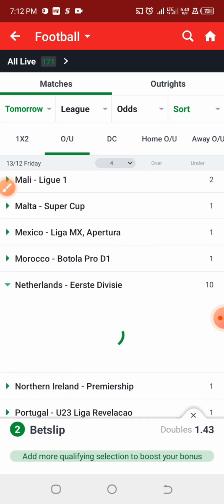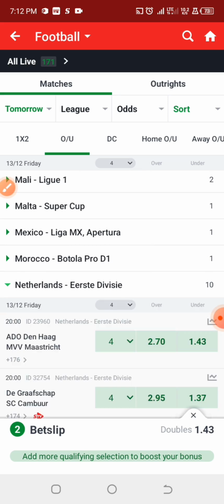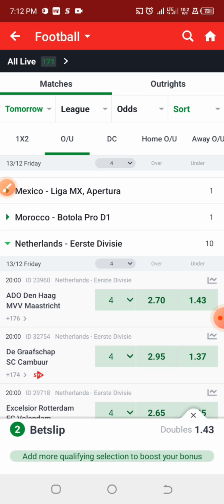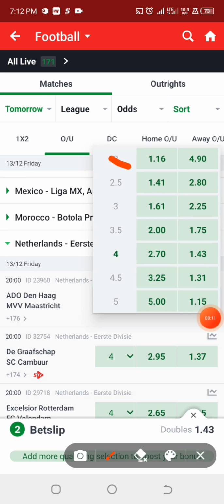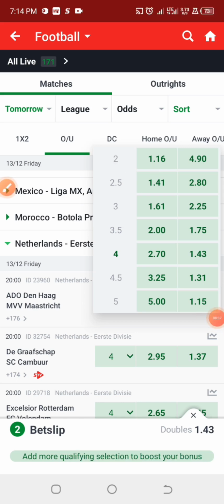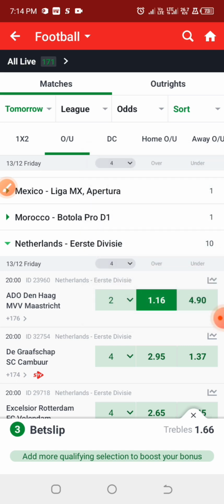Alright, so we have 10 games to be played under this particular league, but we are selecting only a few from it, and they will be over 1.5 goals. So the first game that we are going for happens to be this, but unfortunately I think the bookmakers are only providing the Asian over 2, and that particular Asian over 2 means that if the game ended up in 2 goals, that is over 1.5 goals. So we are going to be selecting this Asian over 2, and if the game ended up 1-1, at least we've been able to achieve our over 1.5 goals. But the unfortunate aspect of it is that the money will be returned to us. They are expected to come out as over 2, but we are going to play it like that.